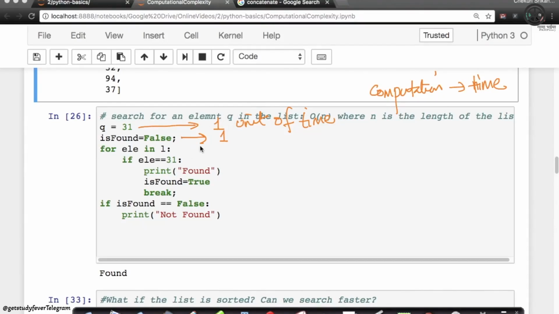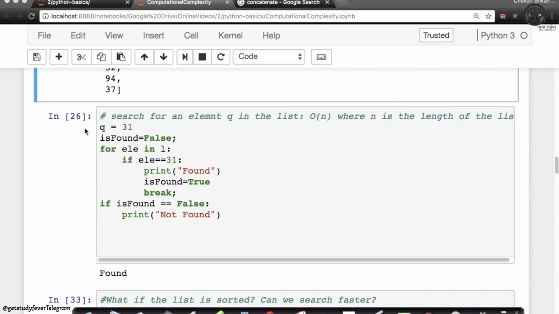Now I'm starting a for loop, right? In this for loop, what am I doing here? This for loop goes over each element in L. If element equals 31, print and break the loop, get out of the loop, and you're changing the is_found variable to true. At the end of it, if this doesn't break at all, if is_found continues to be false, we'll say the element is not found. Now let's look at the fun part here.